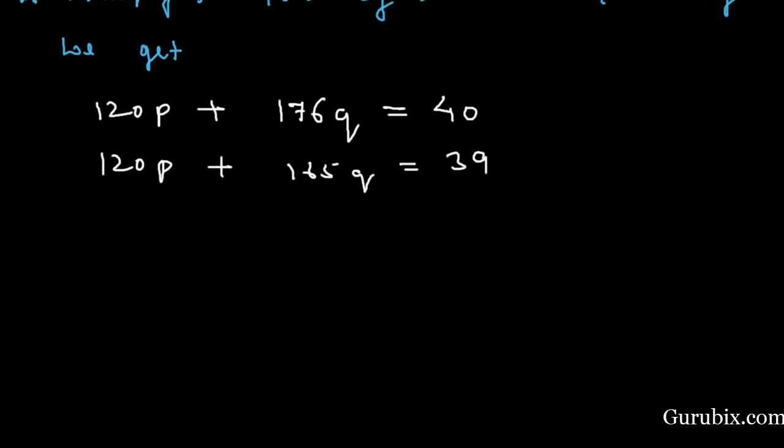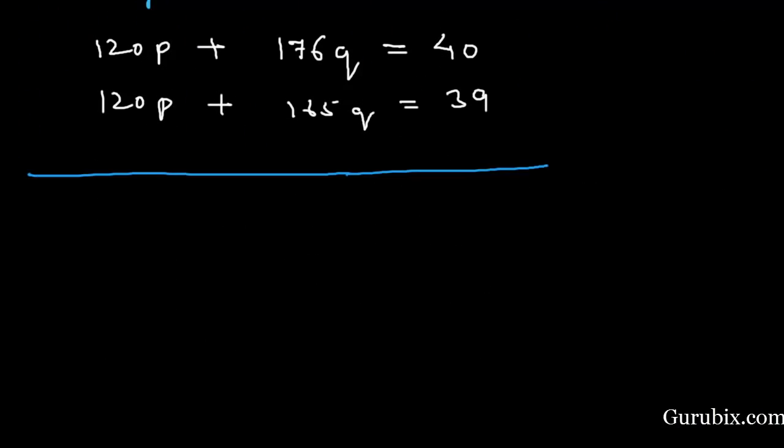And now we shall subtract these two equations, and for that we have to change the sign of this term and this term. And now we can cancel out these two terms, and here is 176 positive and 165 negative. So if we subtract, then we have 11q. Here we have 1. Therefore q is equal to 1 over 11.